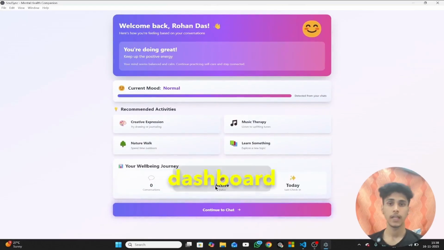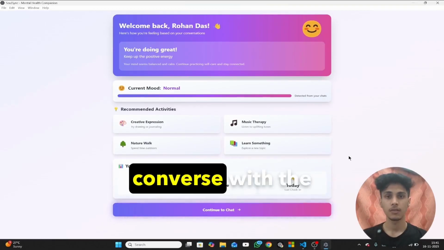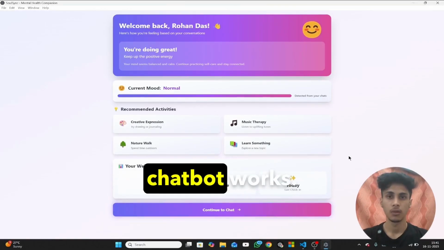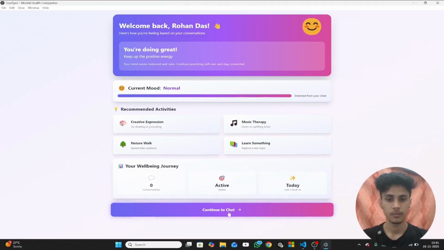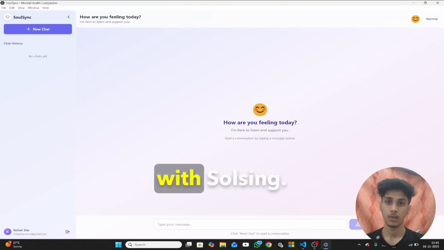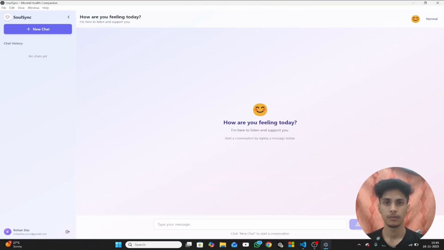So this is the dashboard of SoulSync. It considers your mood to be normal at the beginning, and as you converse with the chatbot, it evolves with your mood. Now let's see how the chatbot works. So this is where you have your conversation with SoulSync. Now let's create a new chat and see how it detects your mood.